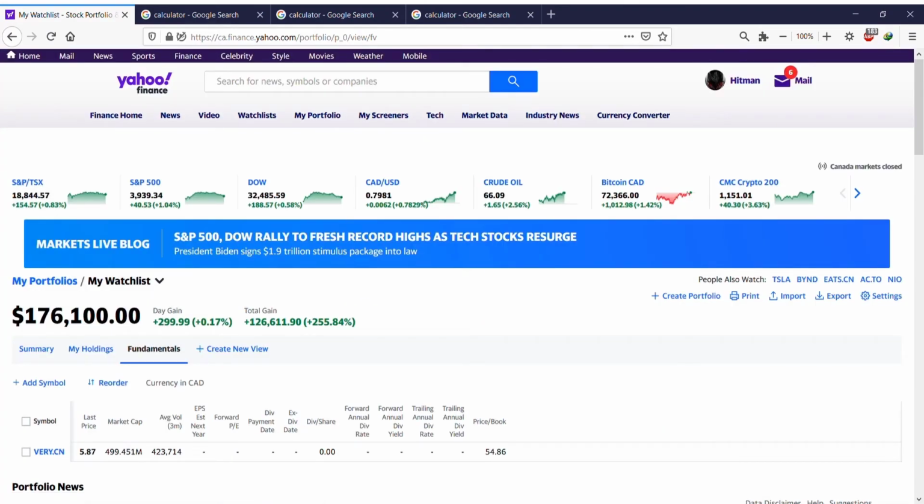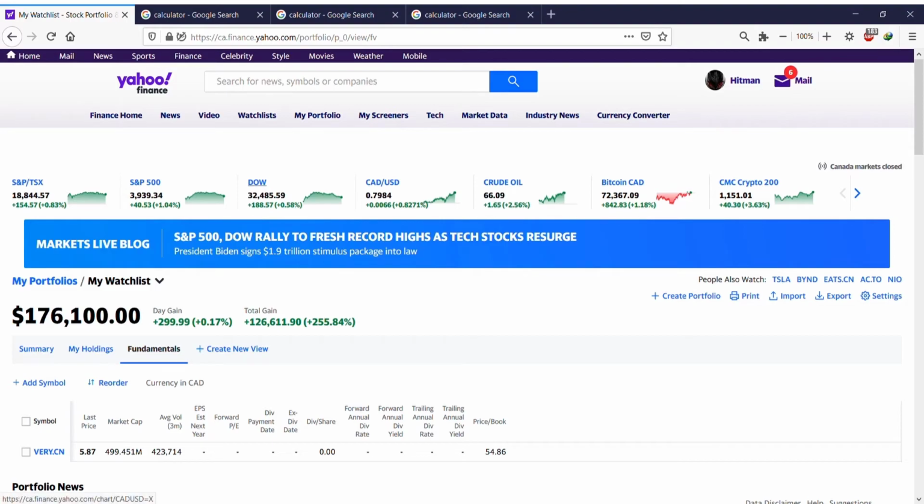I don't think there's anything remaining here that I can talk about. As you can see in the top right, you can create another portfolio. You can print this, you can import or export a portfolio, and you can go to the settings. If you want to play with settings, it's very easy. So let's go back.